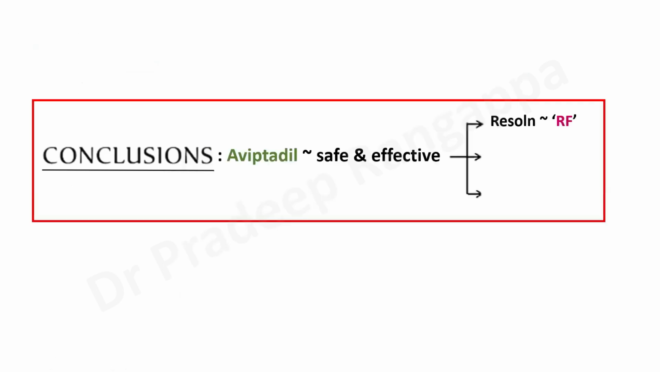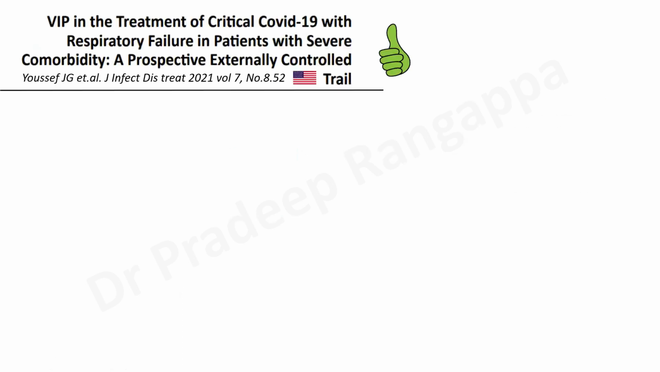So the conclusions the authors made were that Aviptadil was safe and effective in resolution of respiratory failure, the time to recovery was also significantly reduced, and it significantly reduced the respiratory distress in patients. So these were the conclusions in the Indian study. Then this US trial happened. This was published again in 2021.